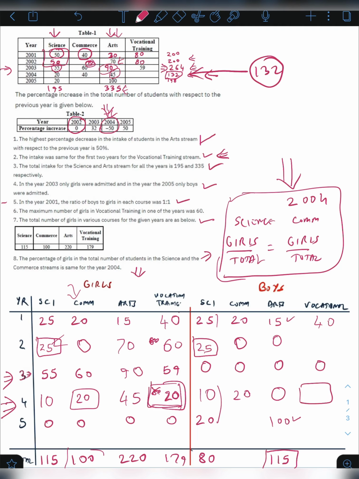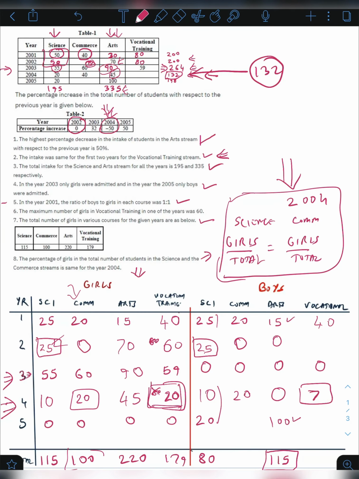So 10 plus 20, 30, 30 plus 45, 75, 75 plus 20 is 95, 95 plus 10 is 105, 105 plus 20 is 125, and 132 is the total, so this has to be 7. I know that for the row 2002 and for vocational training column, the total value is 80 and 60 of them are girls, therefore the remaining 20 will be boys.